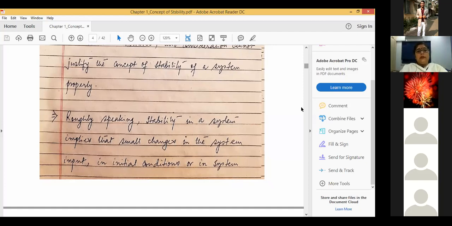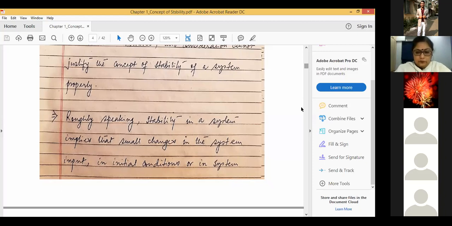Moreover, in this class we'll discuss dynamic systems. We are not bothered about static systems. I guess you know the definition of a dynamic system; please go through it. A dynamic system exhibits its dynamic behavior under the influence of integral differential equations.